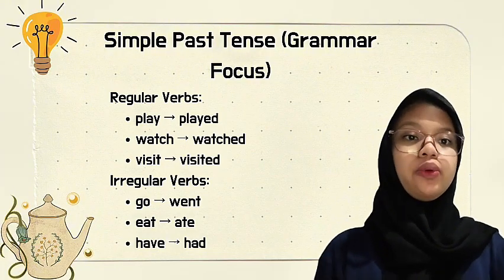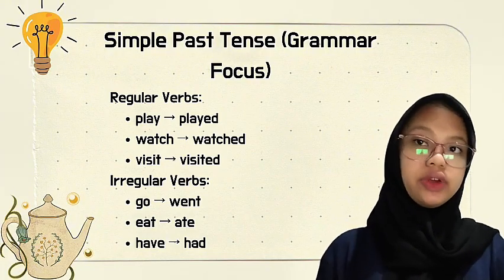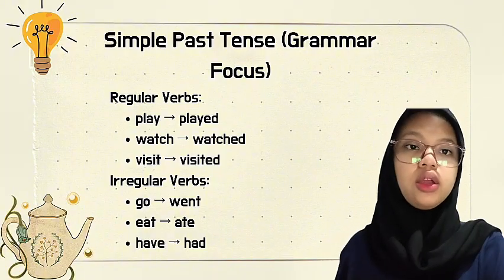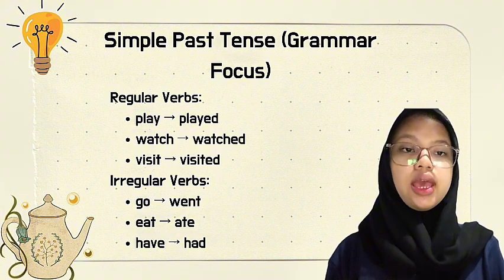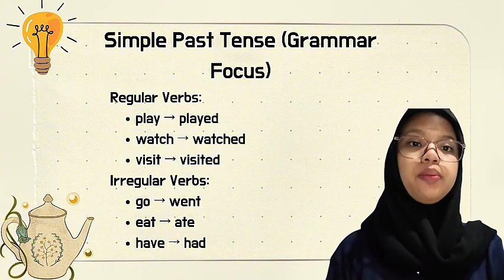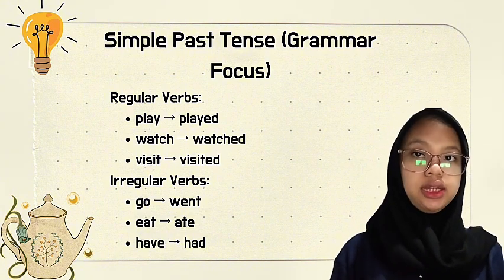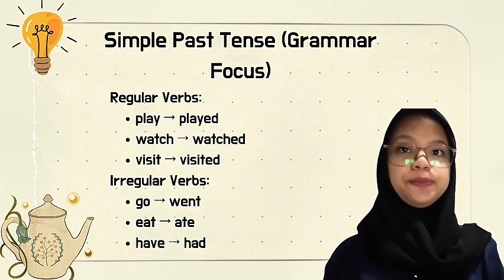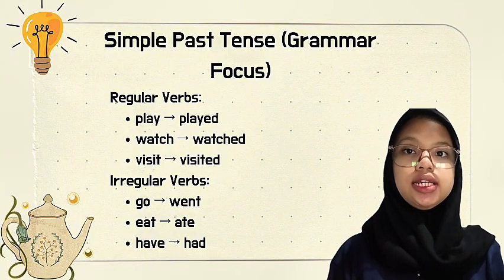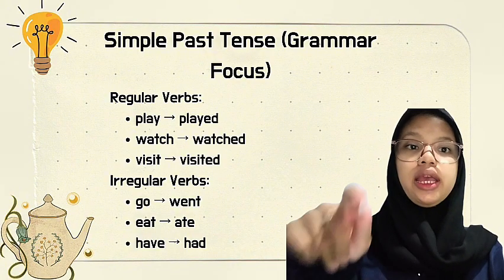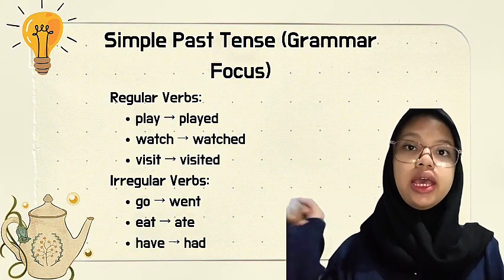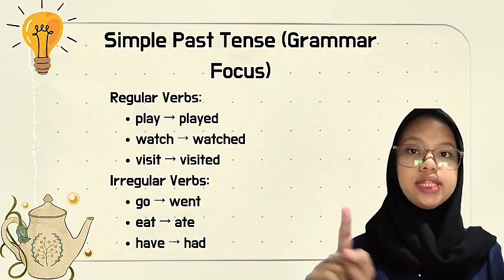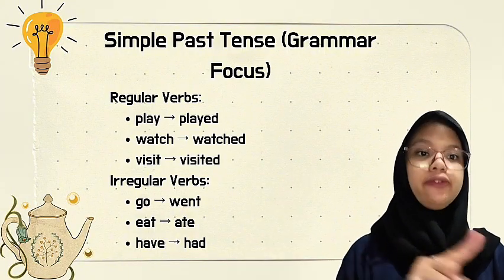Okay, next we learn about regular verbs and irregular verbs in the simple past tense. Regular verbs end with the letters "ed". For example, play, played, watch, watched, visit, visited. In this example, play is verb 1 and played is verb 2, and the next is the same, watch, visit, visited.